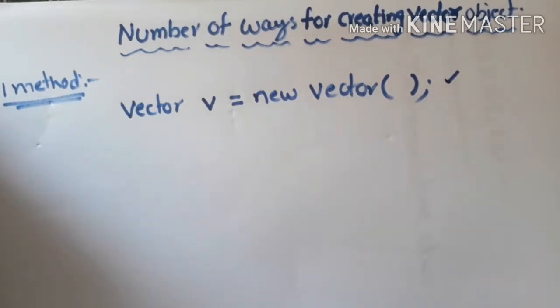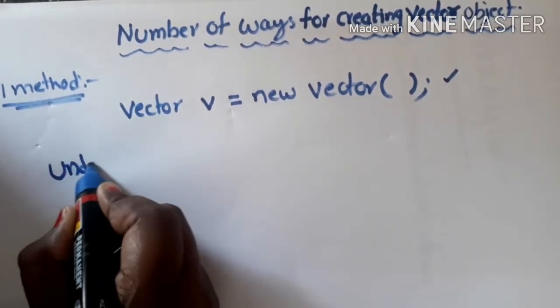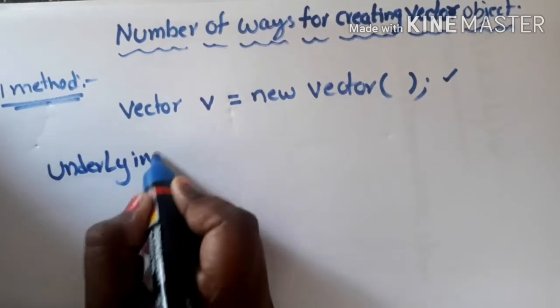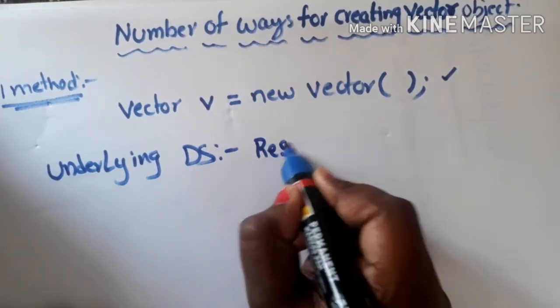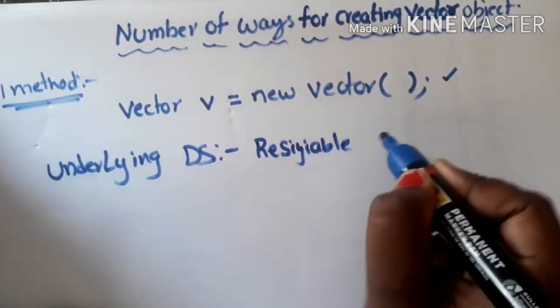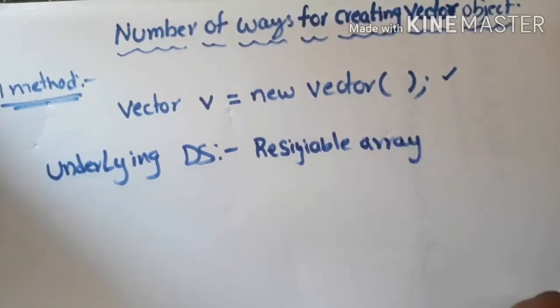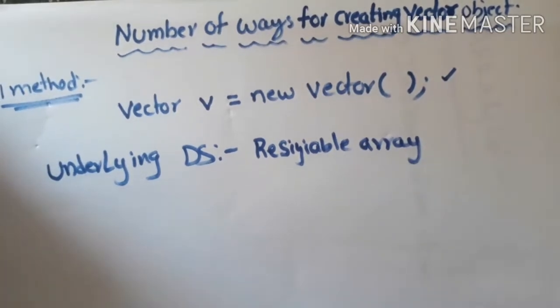So what happens when I create a vector object like this? Now comes to the picture, what is the underlying data structure of vector? That means whenever we store elements into the vector, in what form they'll be stored. The underlying data structure for vector is resizable array. That means an array which can grow and shrink according to the requirement.